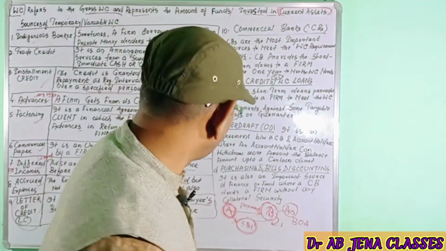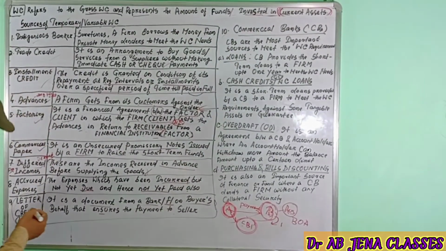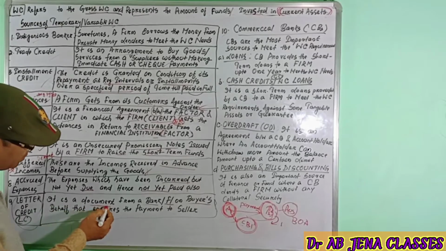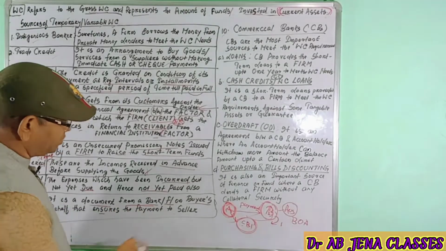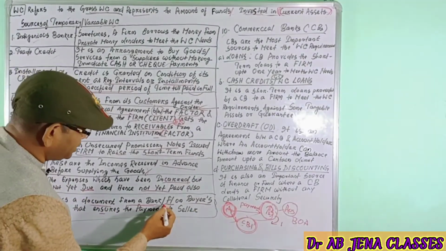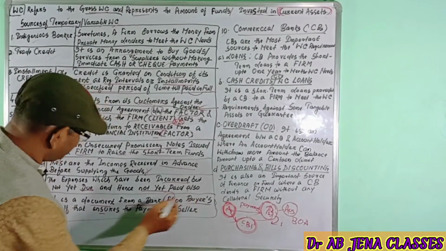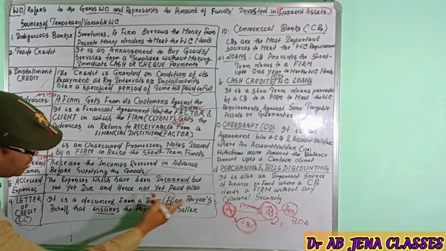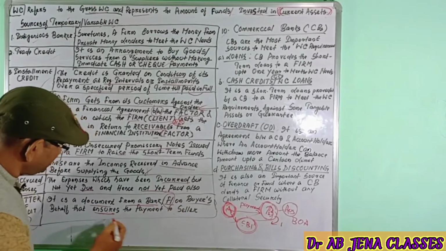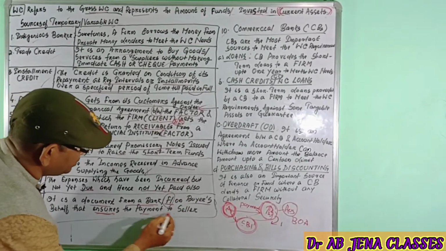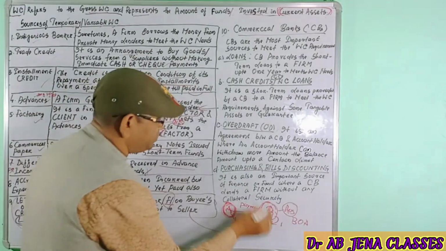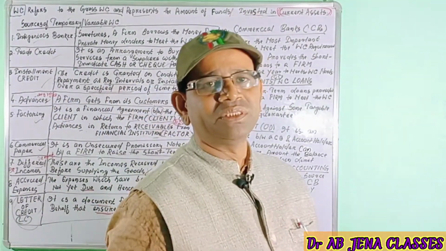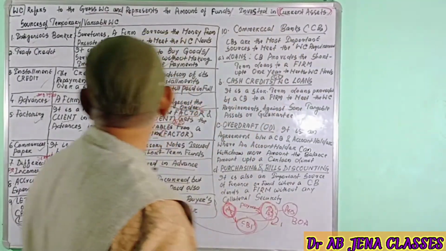Okay, dear friends, now you are clear. The letter of credit, again I am repeating, is a document from a bank, or a financial institution, on the buyer's behalf, that the buyer's bank, I mean the SBI, will ensure the payment to the seller. Who is the seller here? The B.